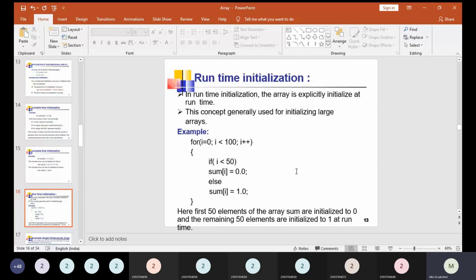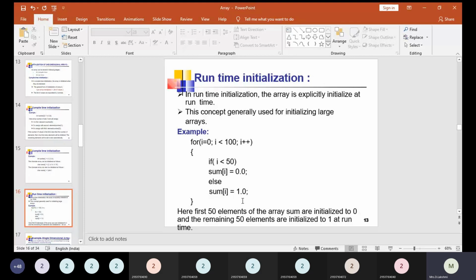This loop executes from index 0 to index 99, storing values into the array. Sum of 0 gets stored 0.0, then sum of 1 gets stored 0.0, when the condition i less than 50 is satisfied. Else sum of i gets 1.0, so sum of 50 gets 1.0, sum of 51 gets 1.0.